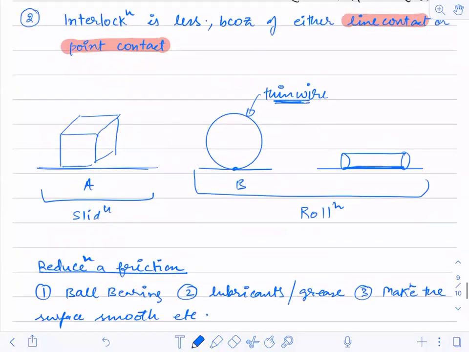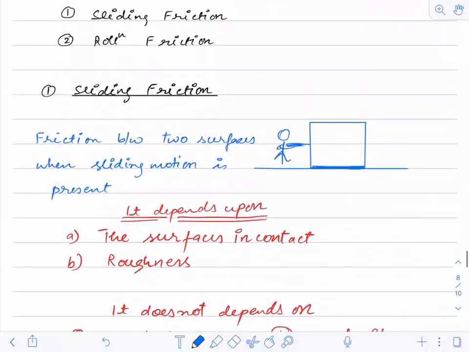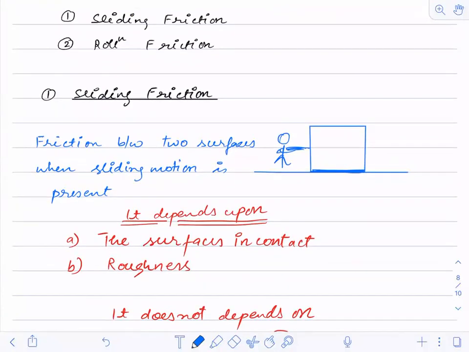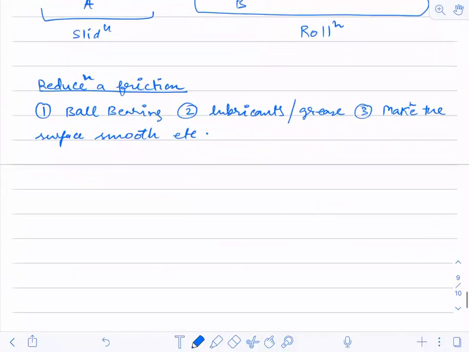If anybody has any doubt in sliding friction and rolling friction, you just ask. Yeah, friction can be reduced by using wheels. If anybody has any doubt, you just ask. Otherwise, I'm going to take the new topic.